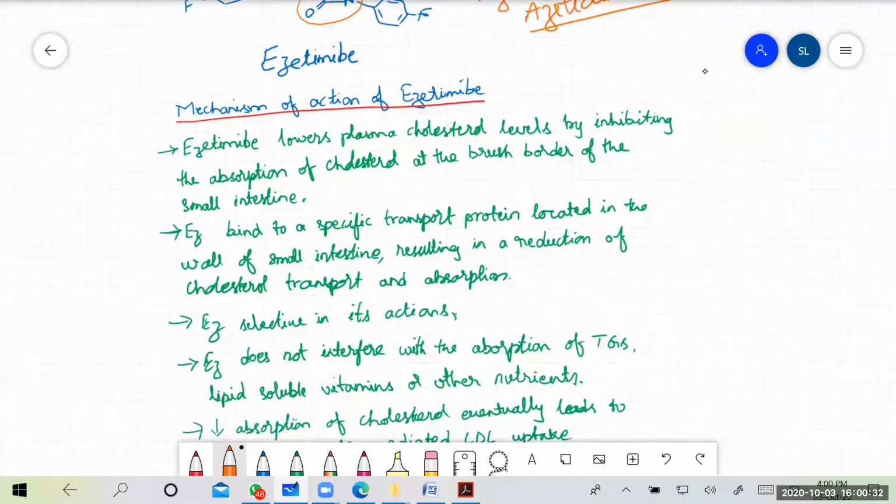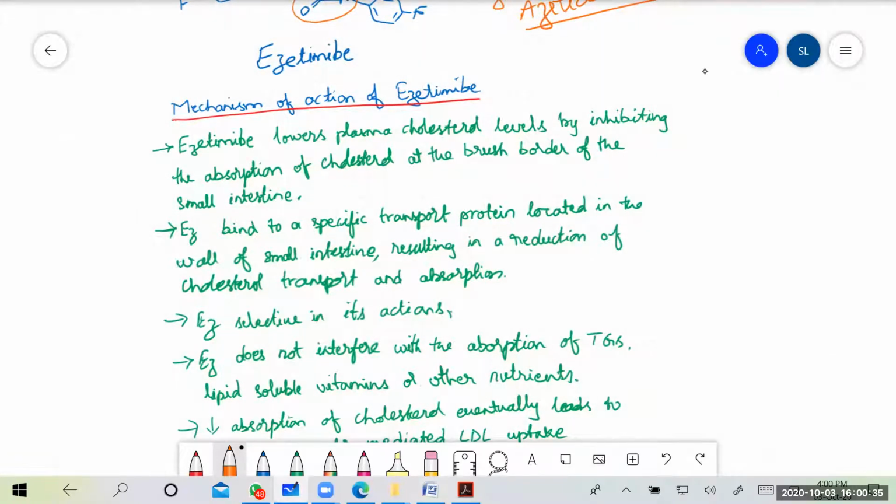Then coming to the mechanism of action of ezetimibe. Ezetimibe lowers plasma cholesterol levels by inhibiting the absorption of cholesterol at the brush border of the small intestine. As we all know, the small intestine has brush border cells, where dietary cholesterol is absorbed. What happens is that ezetimibe binds to a specific transport protein located in the wall of the small intestine, resulting in a reduction of cholesterol transport and absorption.